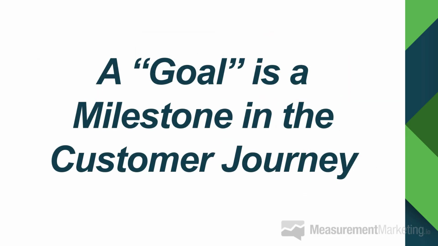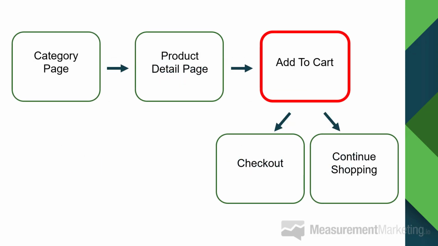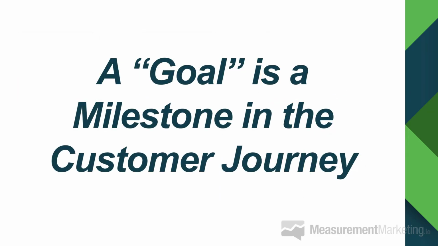Now, a goal, when you think about it, is really just a milestone in the customer journey. And to define that even further, it's a necessary milestone in the customer journey. If you think about it, if we go back to this, it's necessary for somebody to see the product detail page in order for them to add to cart. That's necessary. And it's necessary for them to add to cart in order to actually get to the checkout process. So these are necessary milestones in that journey. And that's why these could all be goals.